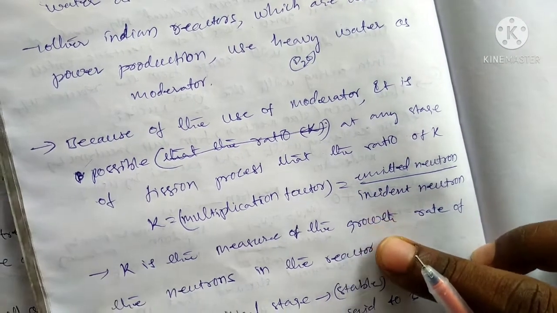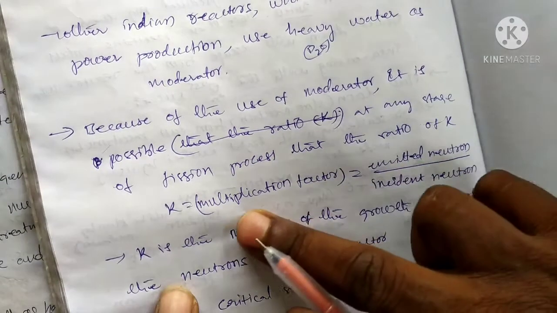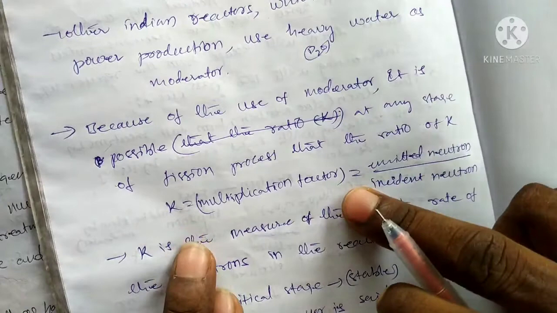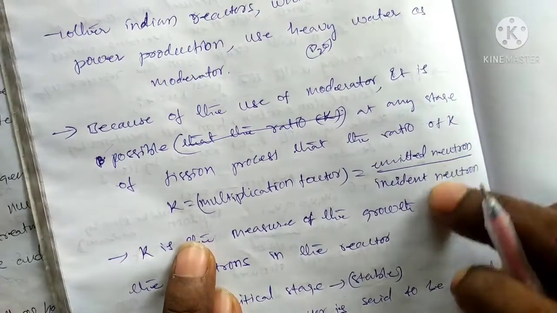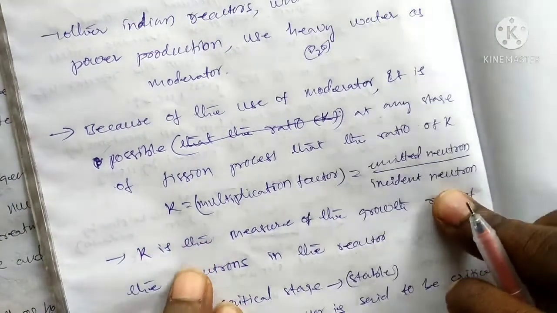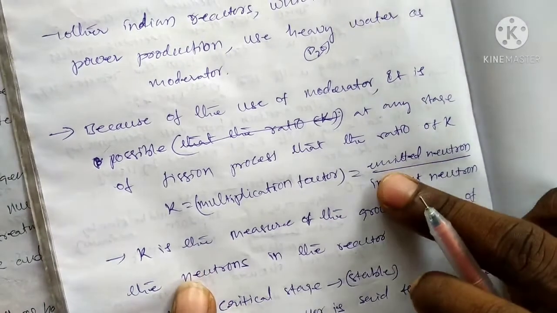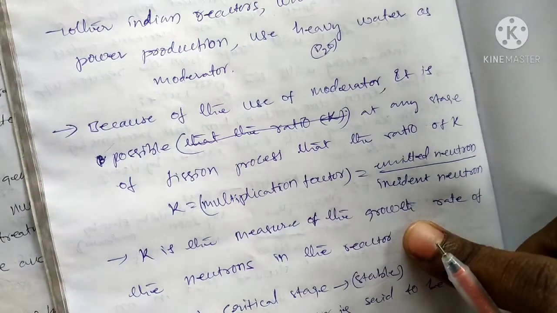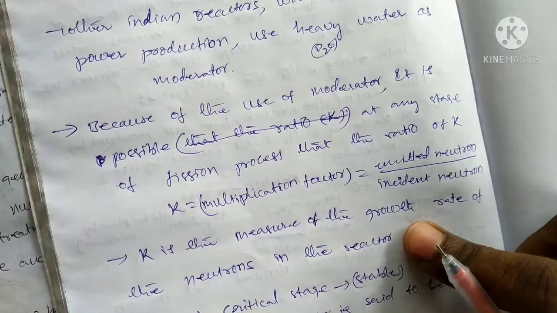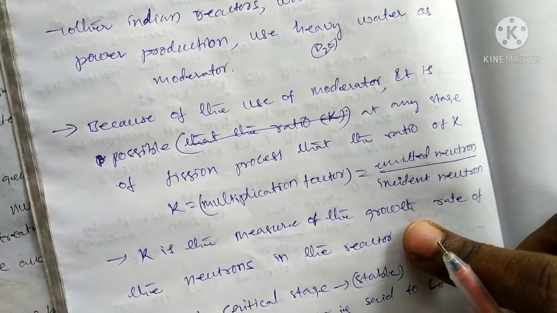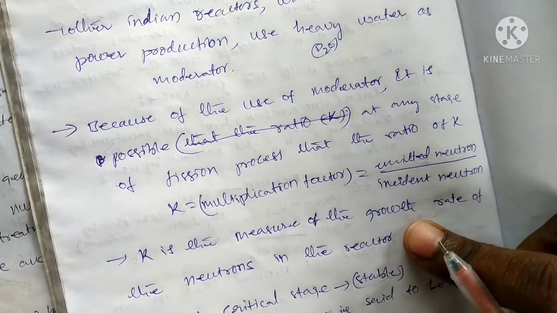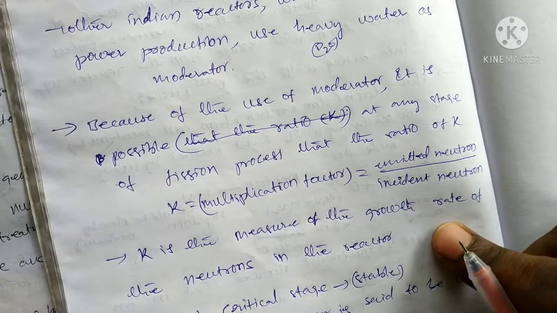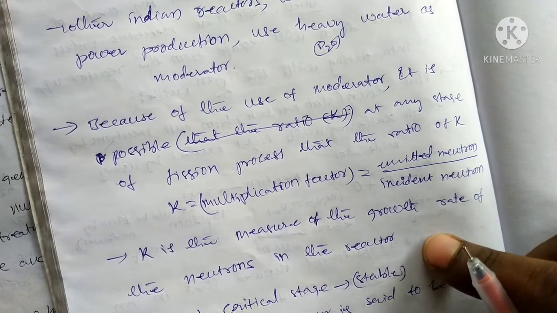Okay, the multiplication factor means emitted neutrons by incident neutrons. The multiplication factor measures the growth rate of the neutrons, how many neutrons are absorbed and how many are emitted, that is the growth rate of neutrons in the nuclear reactor.